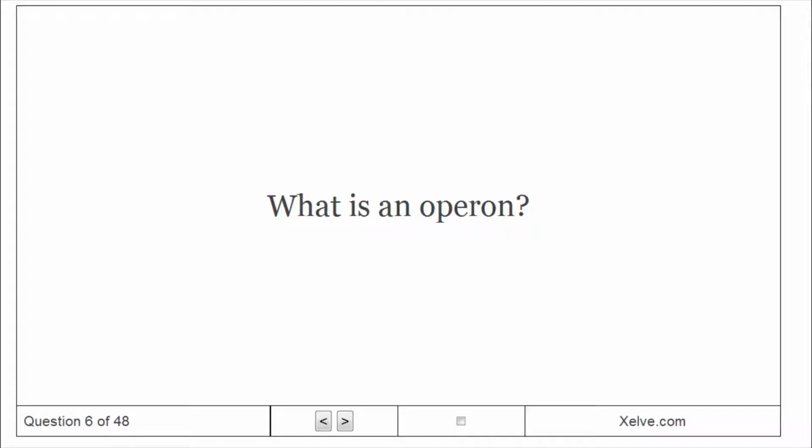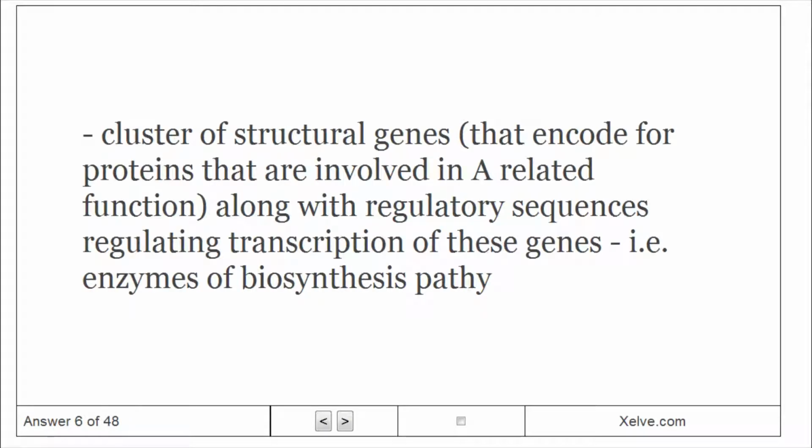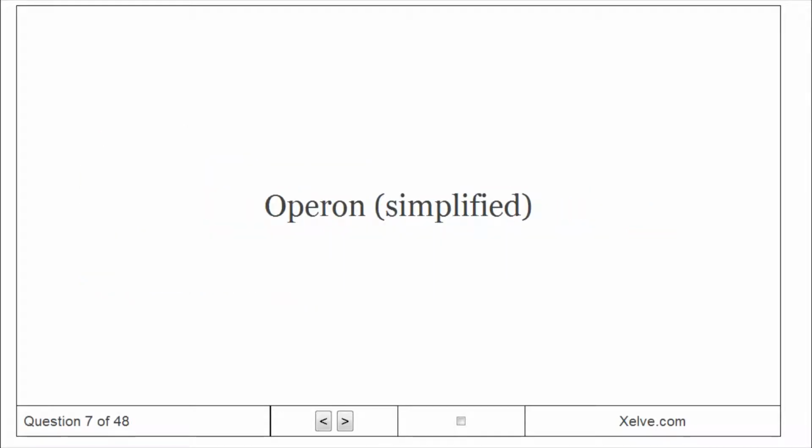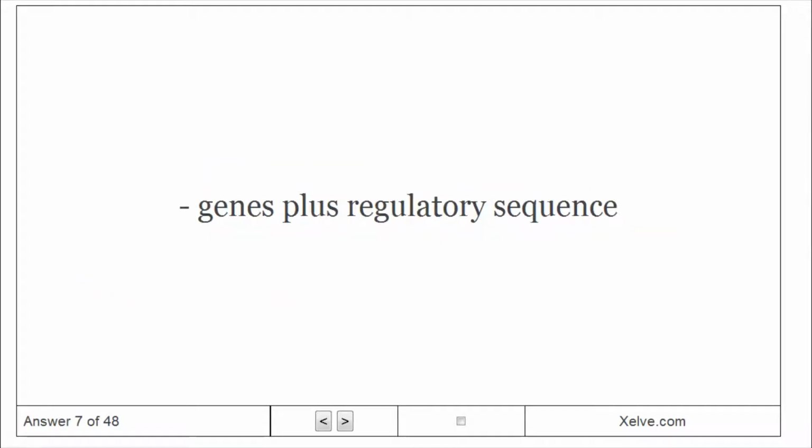What is an operon? A cluster of structural genes that encode proteins involved in a related function, along with regulatory sequences regulating transcription of these genes, i.e., enzymes of a biosynthesis pathway. Operon, simplified: genes plus regulatory sequence.